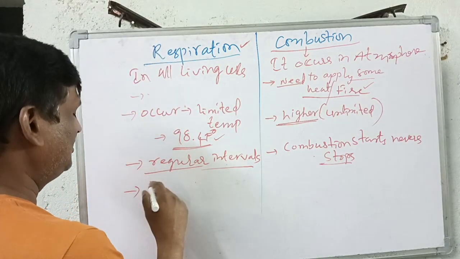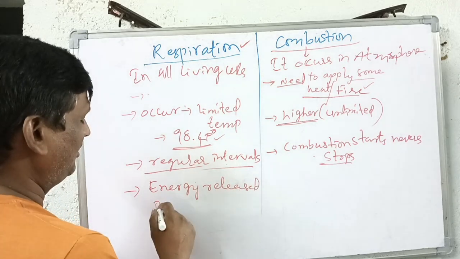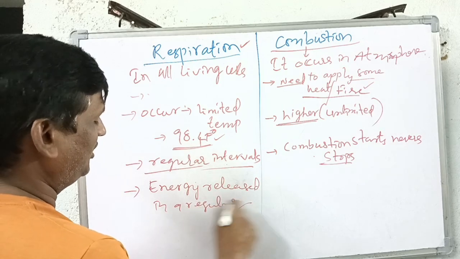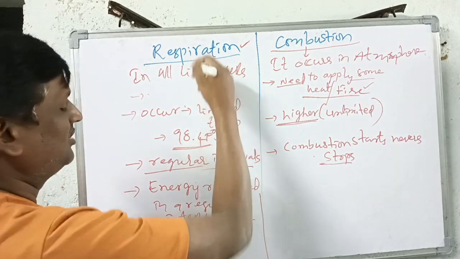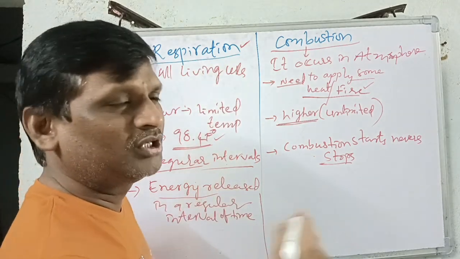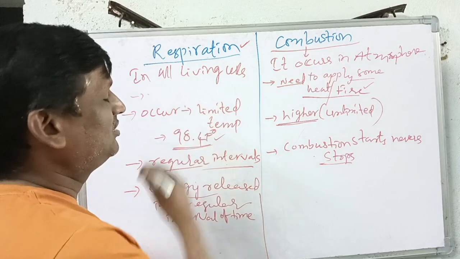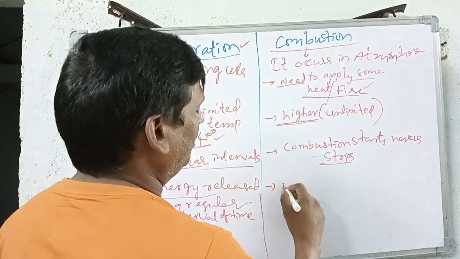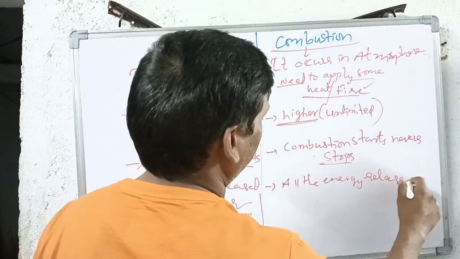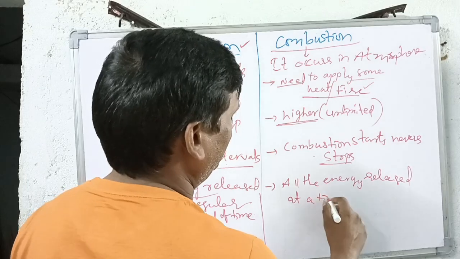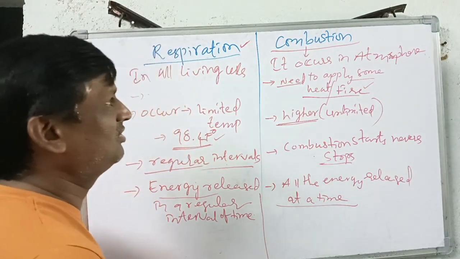Then in respiration, energy is released in a regular interval of time, so that it is a continuous process. So energy is released in a regular interval of time in respiration. But in combustion, all the energy is released at a time. So these are the most important differences between respiration and combustion.